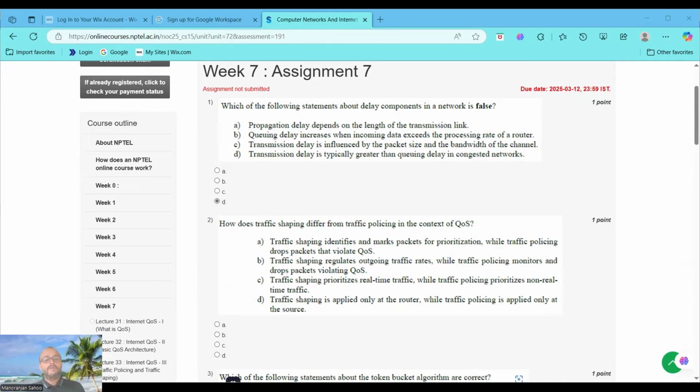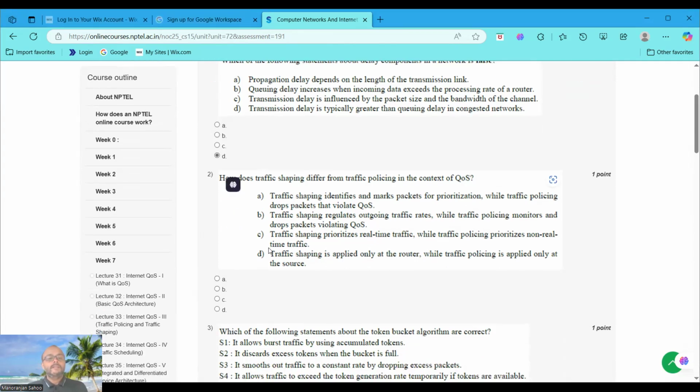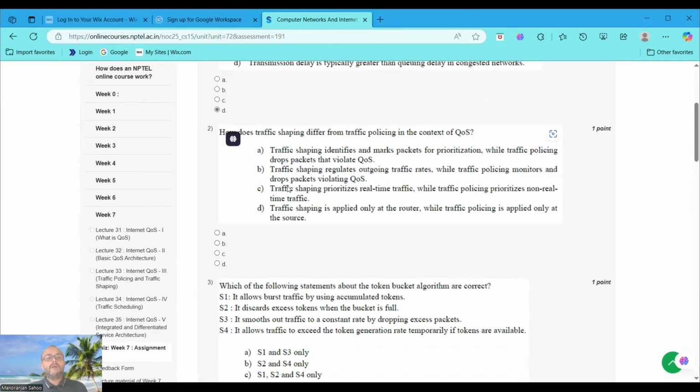Now, moving to question number 2: how is traffic shaping different from traffic policing in the context of quality of service? The answer is that traffic shaping regulates outgoing traffic rates, while traffic policing monitors and drops packets violating the quality of service.